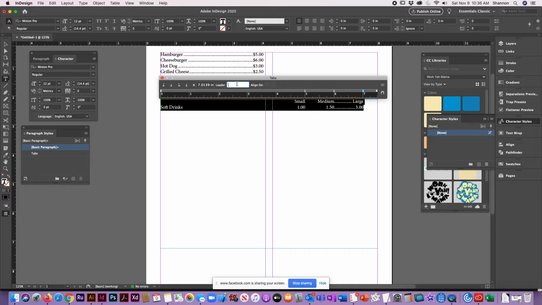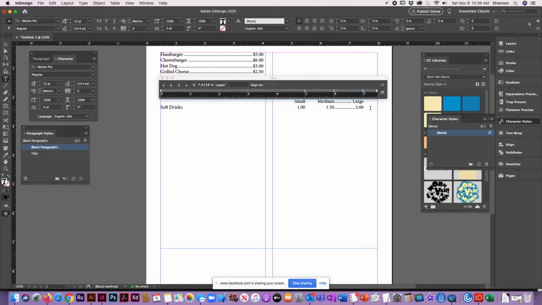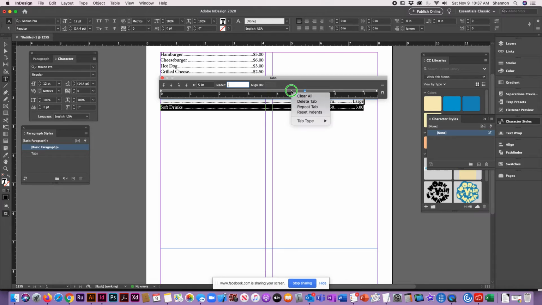And you'll notice, ooh, I don't want it up here though, right? I don't want the leaders in between, but I want them on all of them. So what we would need to do is first select the first line, take the leader out. Then select the lines with the items, and you will need to click on individually each of the arrows and manually add the leader in. So again, being sure to click only on the arrows.